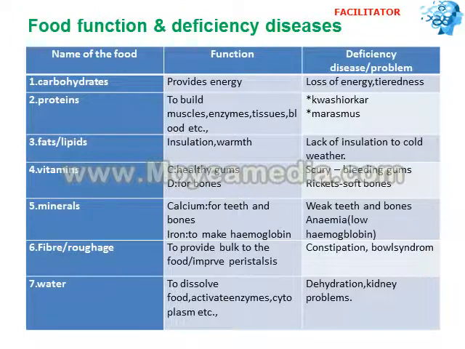Then comes water. Water is very essential in our body for dissolving food, to activate enzymes, and cytoplasm contains a high amount of water, and for many more functions in our body we need water. If you don't take enough water, the deficiency problems are dehydration and kidney problems, because lack of water makes highly concentrated urine, which also contains uric acid.